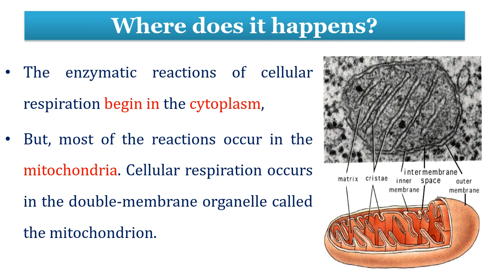Now the next question is, where does it actually happen? So this whole process of cellular respiration occurs in the mitochondria, but the initial step of respiration, that is glycolysis, happens in the cytoplasm of the cell, and after glycolysis the next steps of respiration occur in the mitochondria.